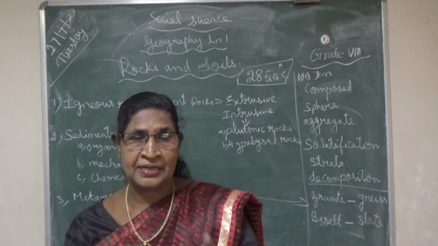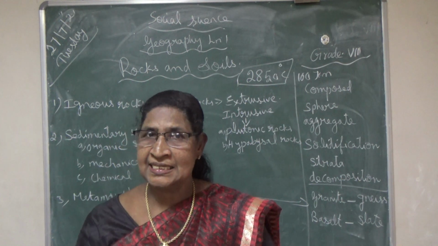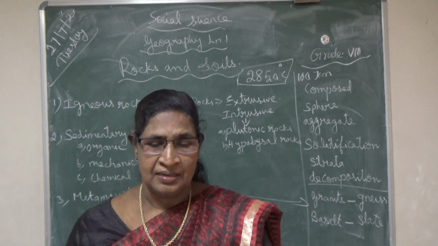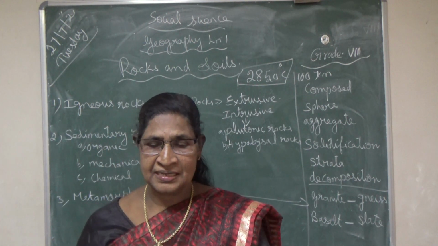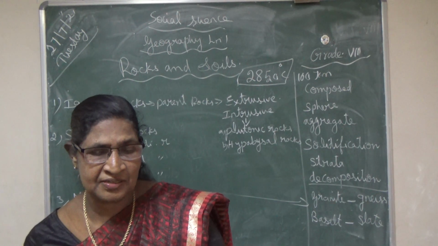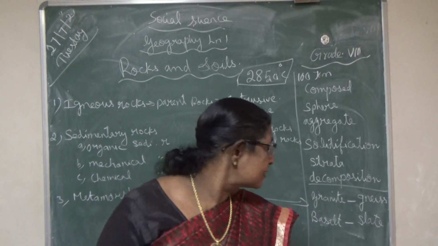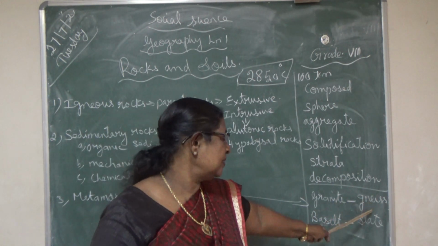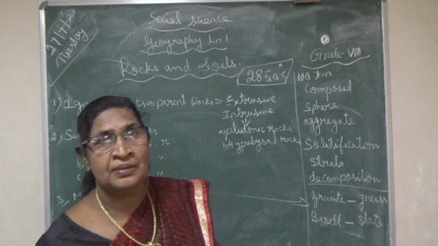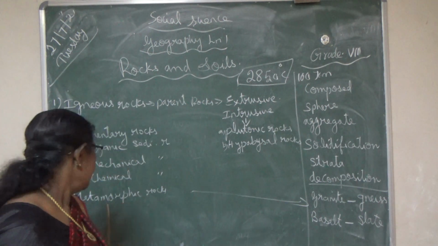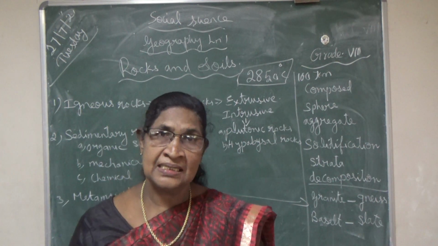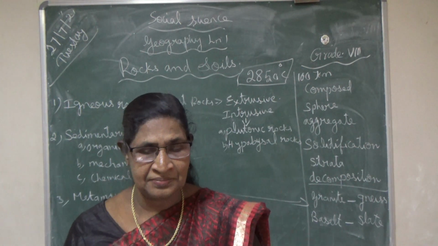Mostly these metamorphic rocks are formed by the disintegration of igneous rocks and sedimentary rocks. Okay, and here they are giving some examples of changes. Granite is changed into gneiss. Like that, basalt is changed into slate. That type is the best example for metamorphic rocks. Here, granite, all of you know, sometimes changes into gneiss.